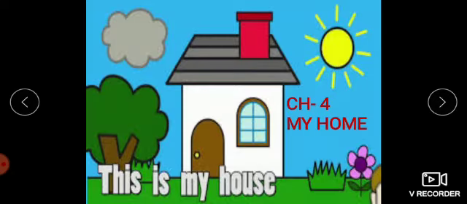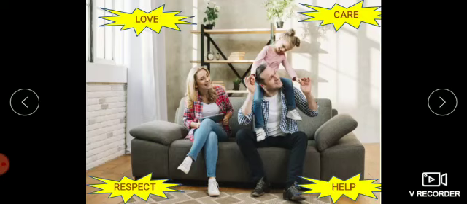Children, today we are going to study chapter number 4, My Home. In the last chapter, we have studied about family. Now let us see, where does family live? We all live in a house with our family members. We make a house into a home by love, care, and by respecting and helping each other.